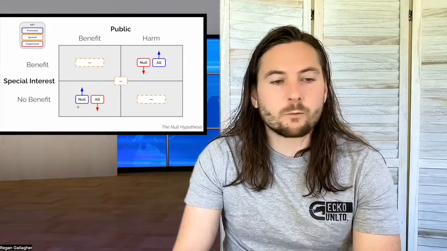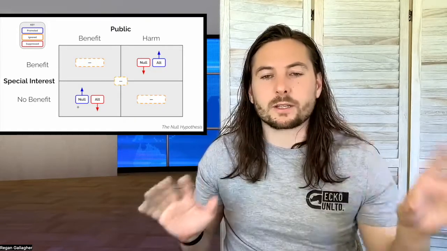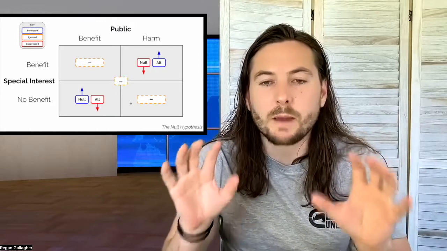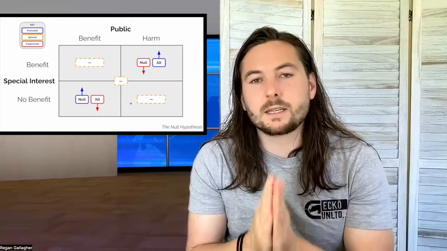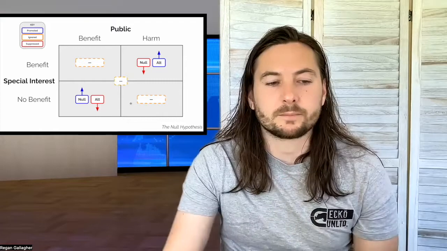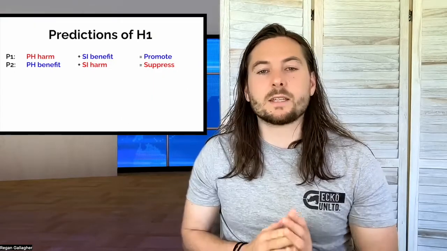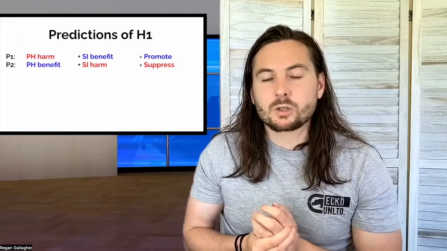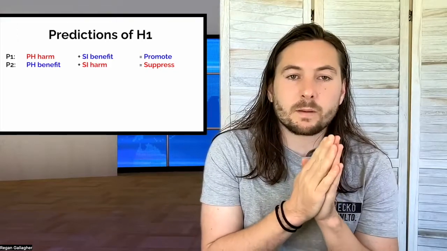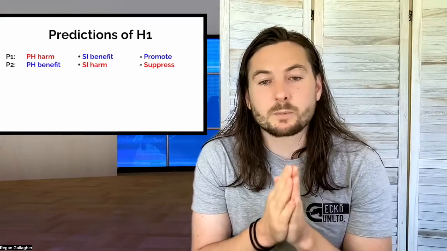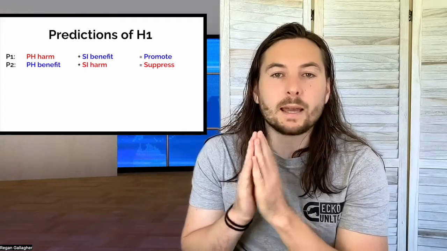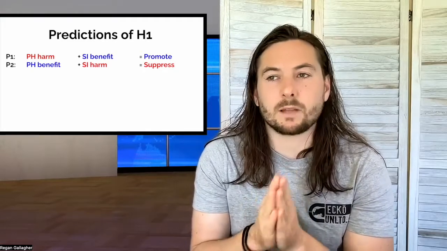Okay, and so if we were to ignore all the things that give us no information, we can narrow down our search space and start creating predictions based on these things alone. And this gives us the power of using hypothesis testing to examine whether there is any kind of conspiracy. Okay, so what we can do is turn these into very specific predictions. So based on my alternate hypothesis, I can predict that if the public health is going to be harmed, but special interests are going to be benefited, then we should see these kinds of things being promoted. That would be a black swan event that indicates some level of conspiracy.